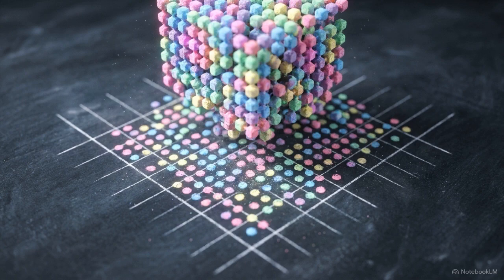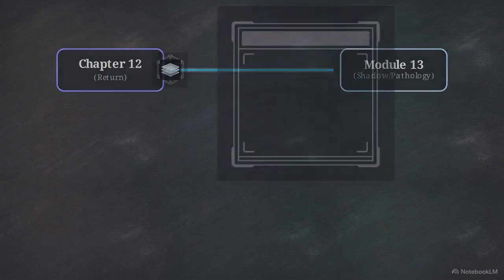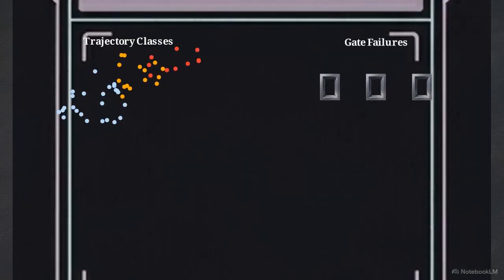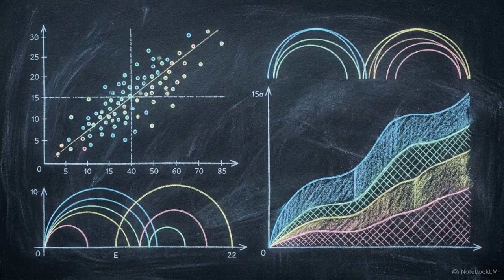Chapter 12 finalizes this process with a handoff to Module 13, taking the form of a structured downstream diagnostic package. This package inventories the trajectory classes, records specific geometric gate failures, and updates the fragmentation risks for the system. Together, these metrics provide the minimum required intake for advanced safety and pathology diagnostics.